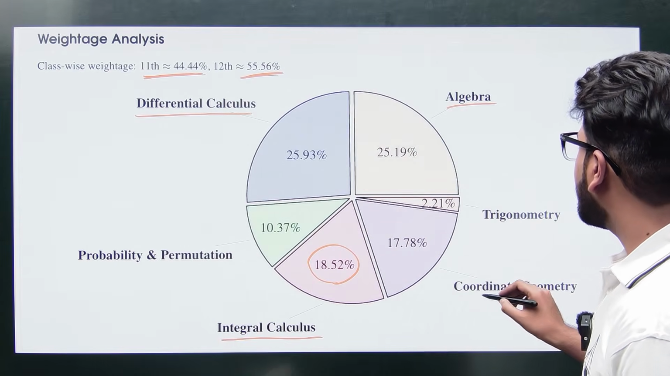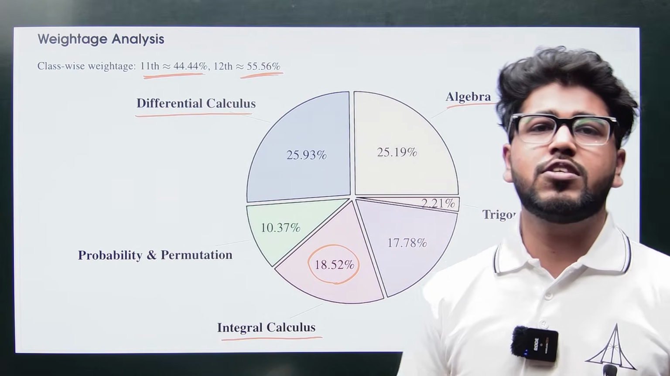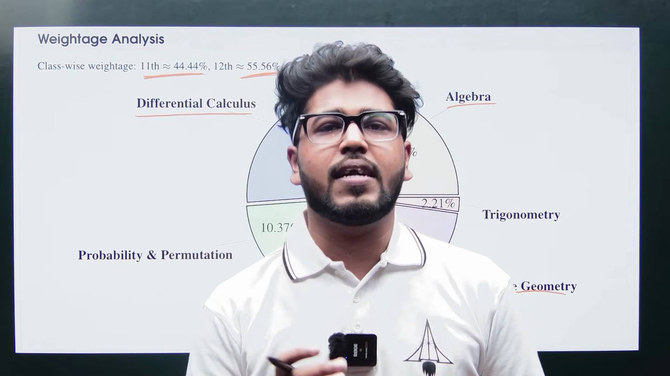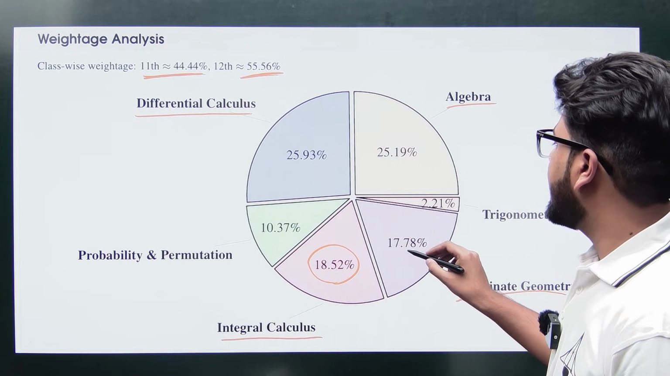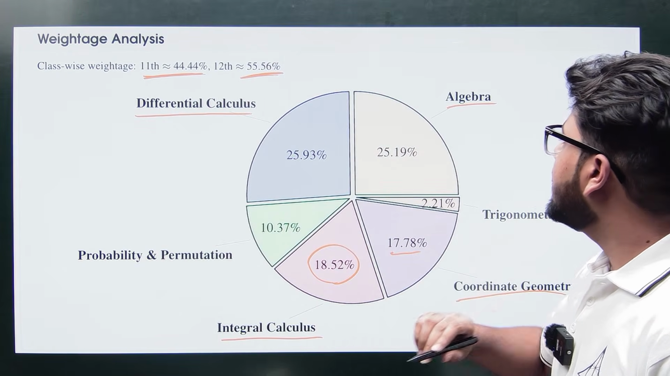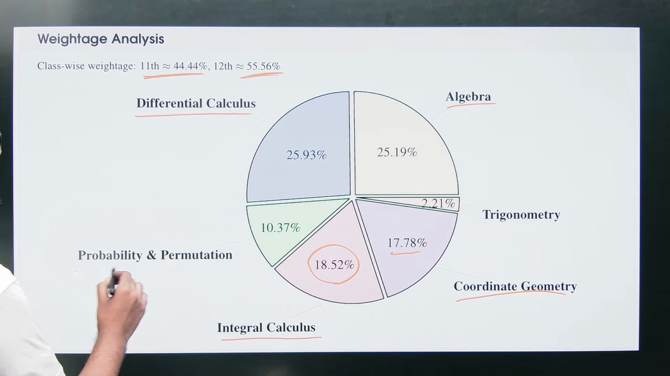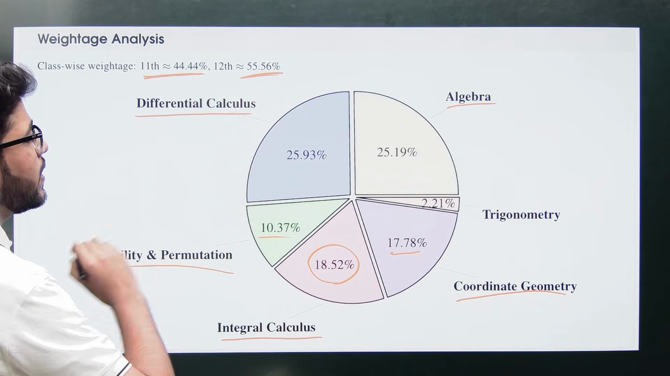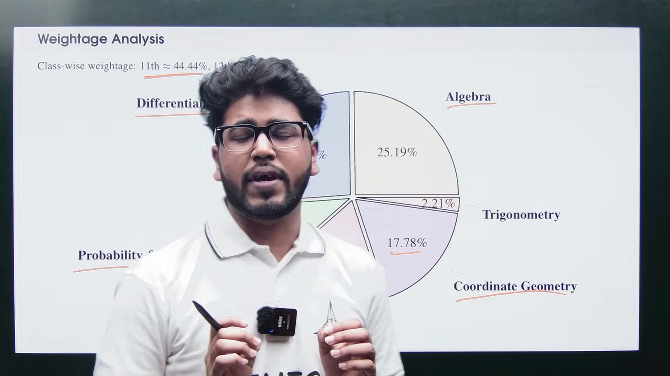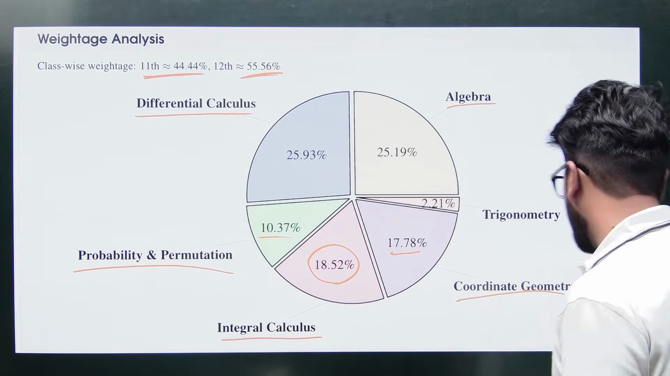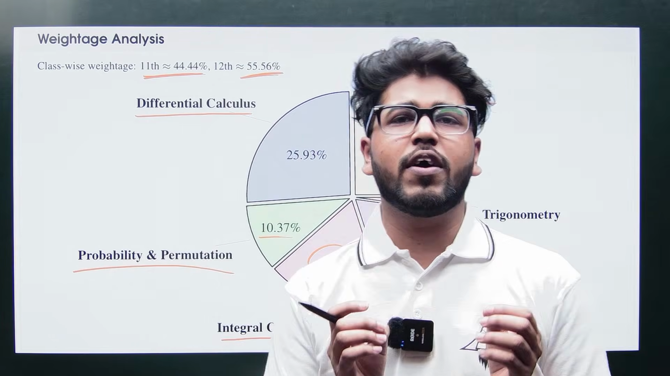Next comes our coordinate geometry. Coordinate geometry includes all your conics and straight lines. This has a weightage of 17.78%. Then next comes probability and permutation, which holds a weightage of 10.37%. So this is just the overview of the units.